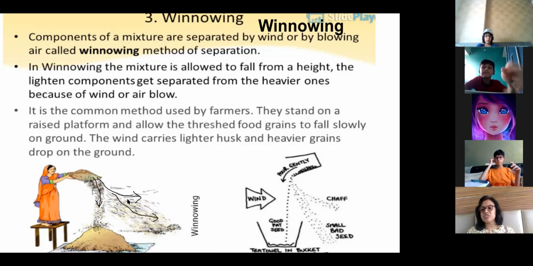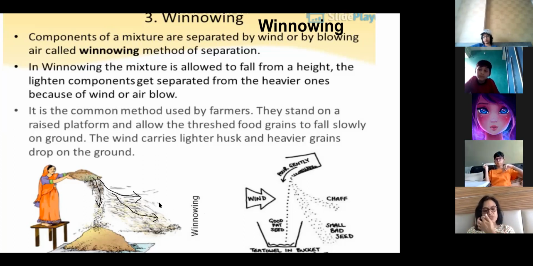You understand how this separation is taking place? Ma'am, but still maybe some small parts would still be there. Then it is washed. Sometimes it is washed and dried also, no? Yes, when this wheat comes to your home, you have some impurities still there, right? Yes, ma'am. So that is why it is there. Yeah. You were asking something?